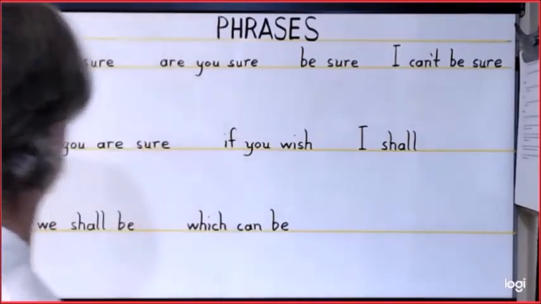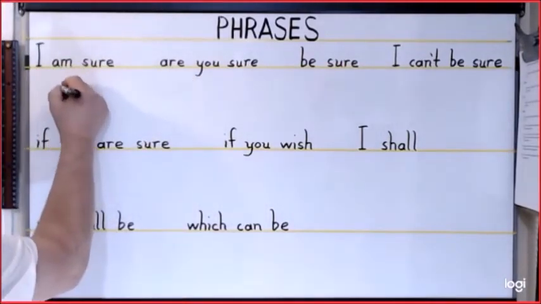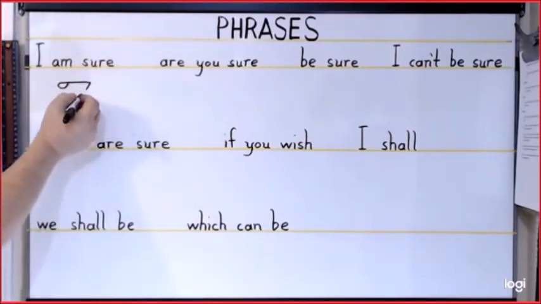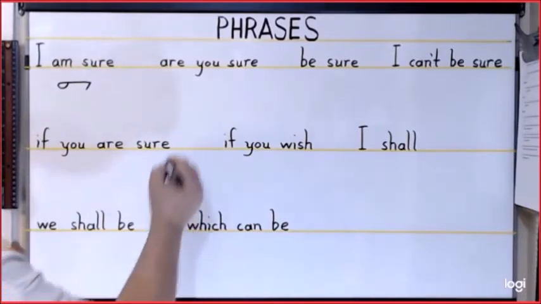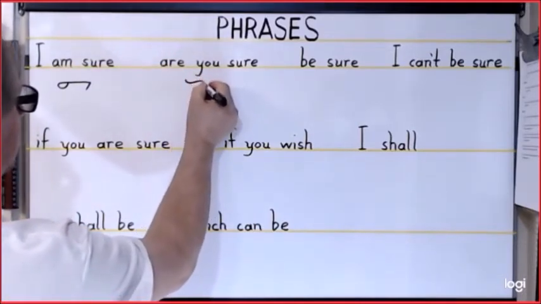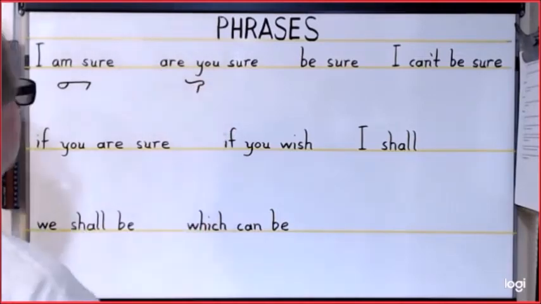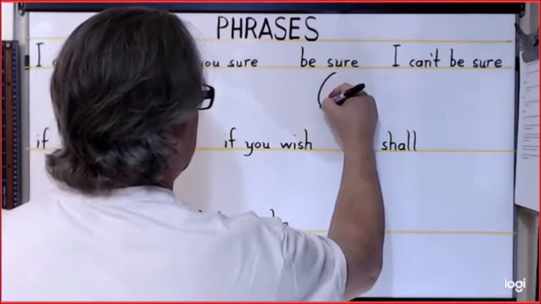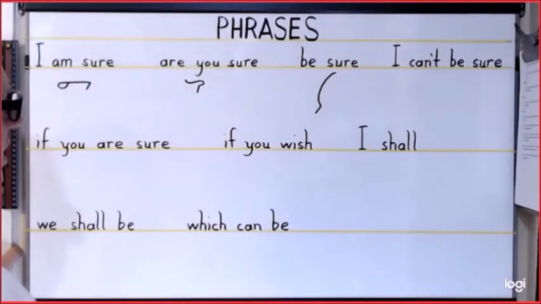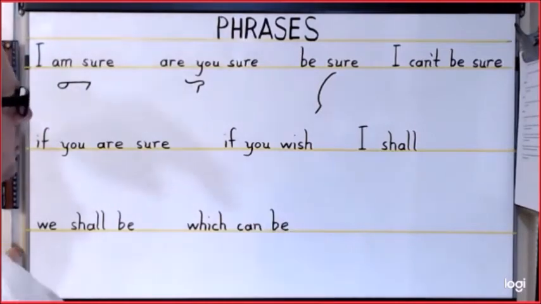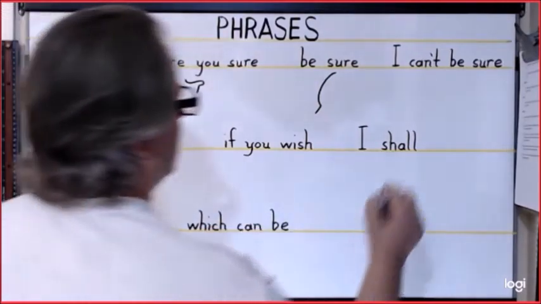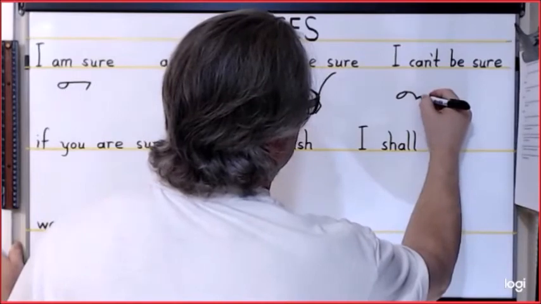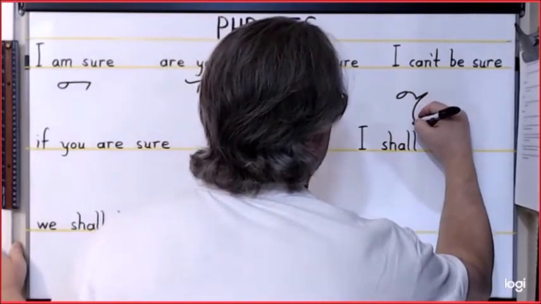On to phrases. So for I am sure, it is the AMSH. And remember, sure here is represented by the SH. Are you sure? It is RUSH. For be sure, it is the B and the SH. For I can't be sure. Now for can't, we're going to use the KT. So for I can't be sure is A, KT, B, and SH.